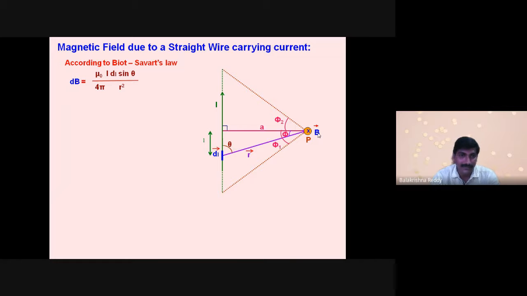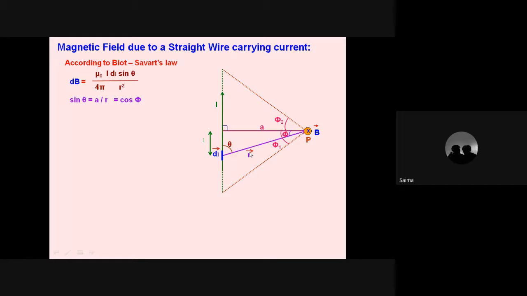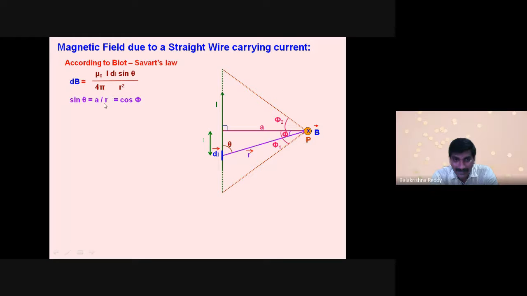How are we going to apply it? Look here. Are you comfortable with the trigonometry ratios? Okay, done. Now from this triangle, with respect to this theta, sine theta is opposite side by hypotenuse. The opposite side is a and the hypotenuse is r, so sin theta becomes a by r.